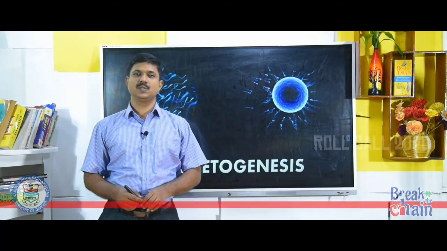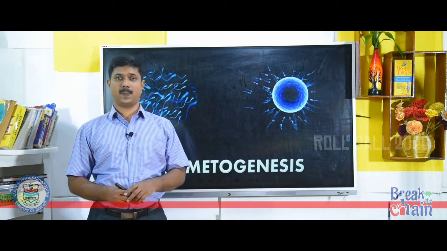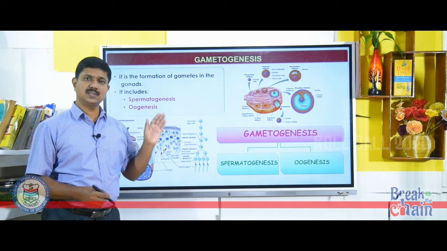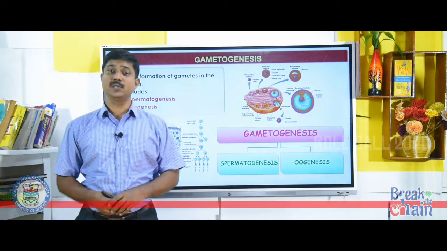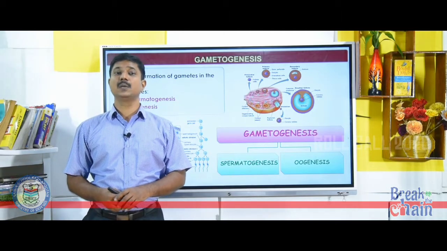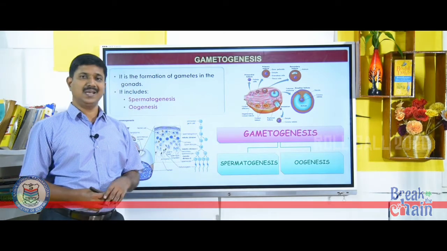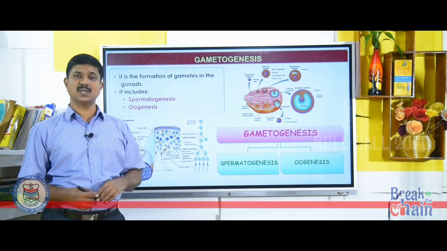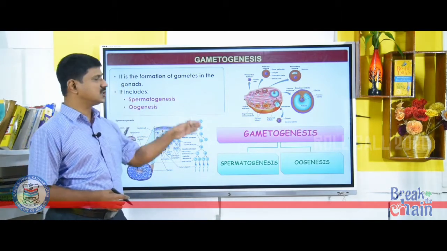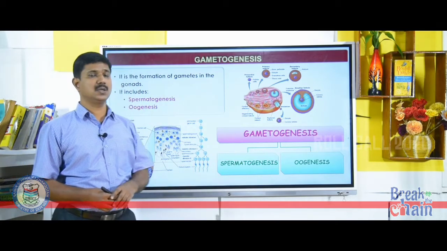Dear students, today we are going to study gametogenesis in human reproduction. Gametogenesis is the process of formation of gametes in gonads. Gonads are reproductive organs. There are two types of gametogenesis in human beings. In male it is called spermatogenesis and in female it is called oogenesis. Spermatogenesis takes place in the testis and oogenesis takes place in the ovary.